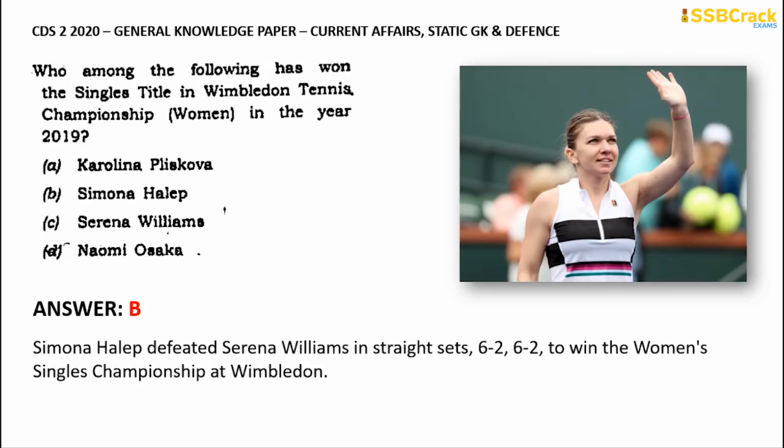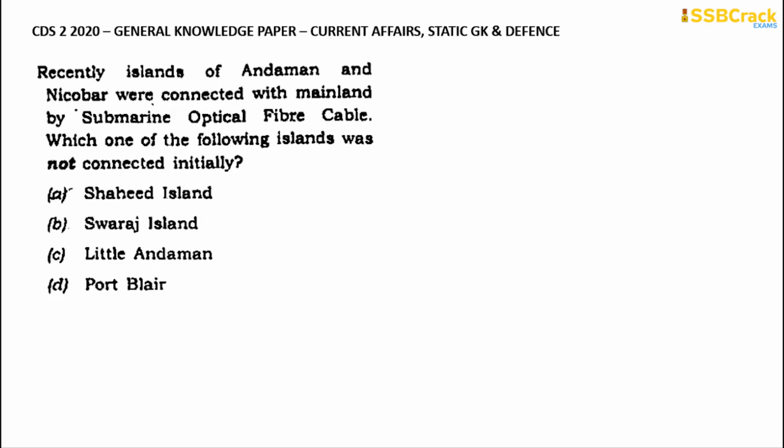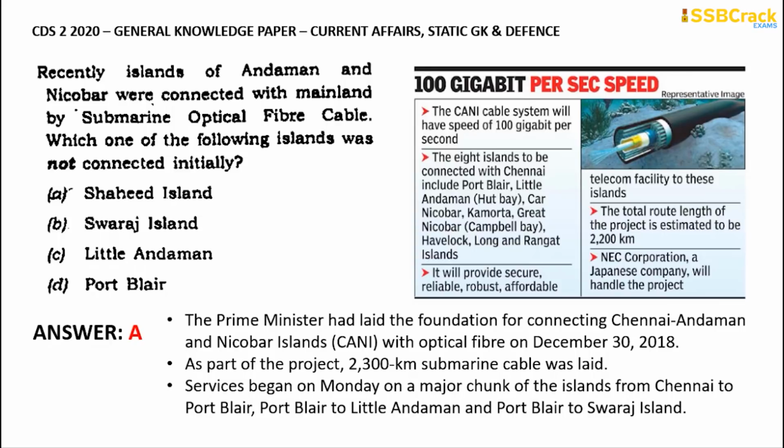Okay, going through with the next question is, recently islands of Andaman and Nicobar were connected with mainland by submarine optical fiber cable. Which one of the following islands was not connected initially? Is it option A, Shahid Island, or option B, Swaraj Island, or option C, Little Andaman, or option D, Port Blair? The correct answer for this one is option A, Shahid Island.